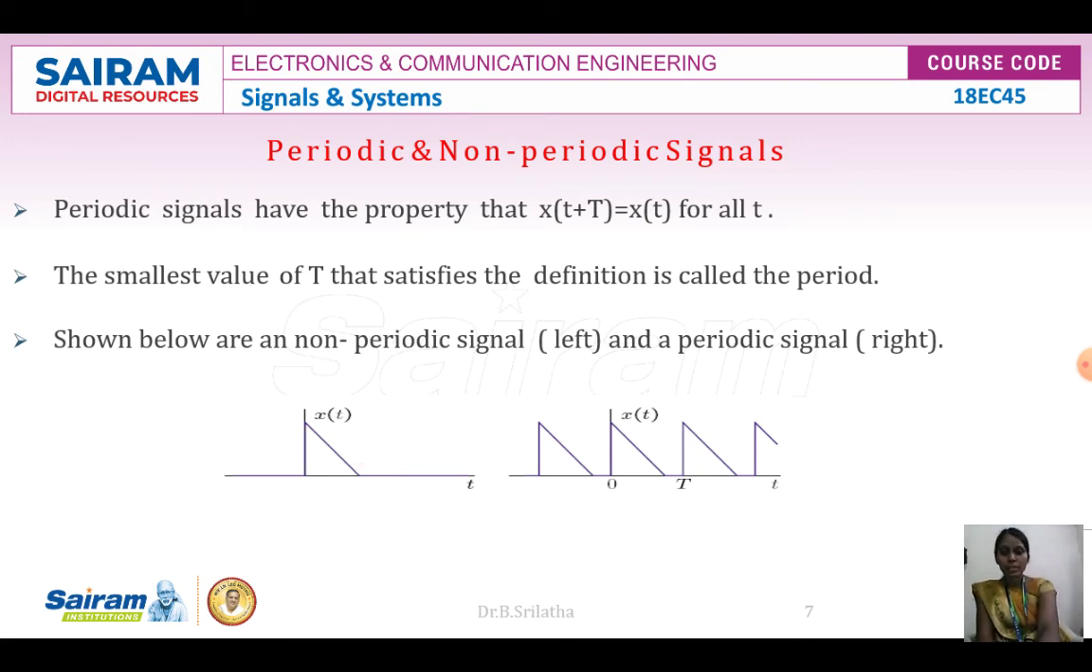See here, this is only one period, only one shape, this triangular wave, from 0 to T. This is not a periodic signal, because a periodic signal is a signal with period T, and there is no period here because it is not repeating. So this is the non-periodic signal. You can see the second waveform is a periodic signal with period T. The same waveform is repeated from 0 to T, and again the same waveform is repeated. So it is a periodic signal with period T.